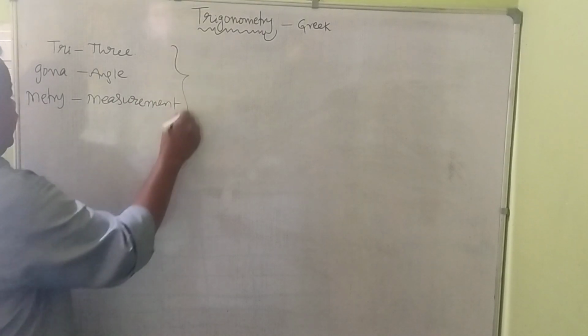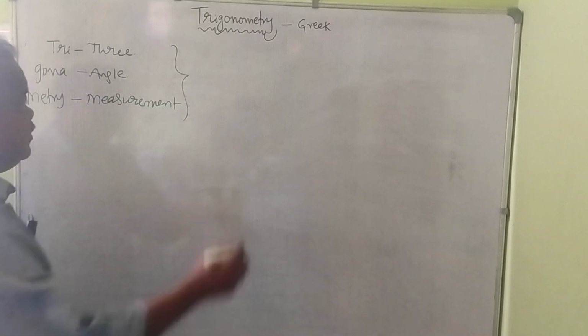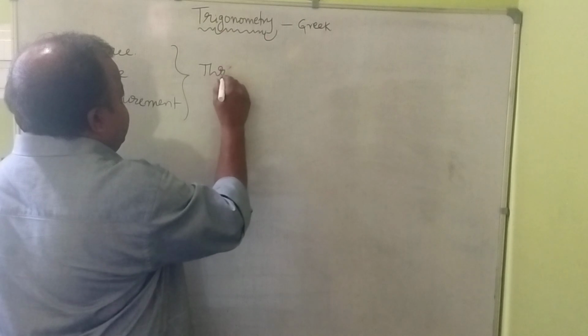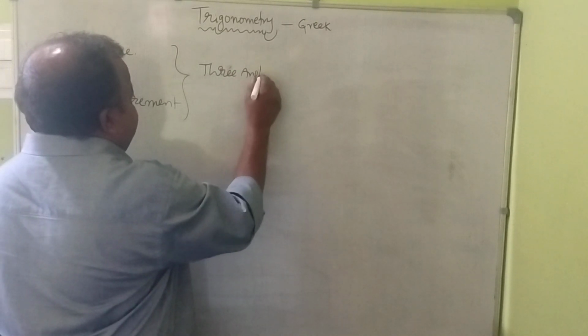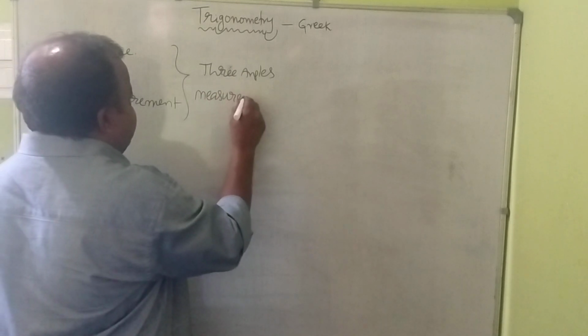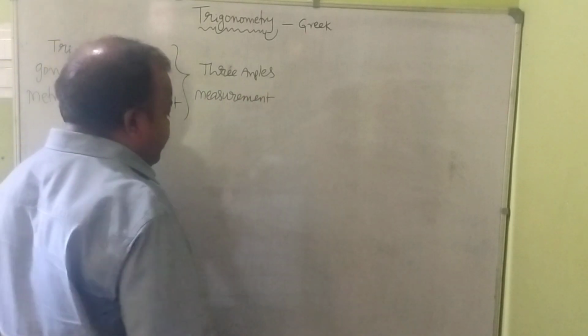That means the meaning of the word trigonometry is three angles measurement. Three angles measurement is called trigonometry.